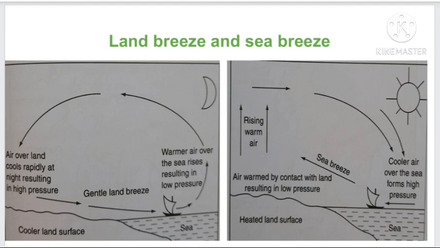So the climate experienced by coastal regions is a moderate climate, maritime climate. On the other hand, the climate experienced by the interiors of the continent is the continental type of climate, or the extremes of climate. Okay, so there will be a comparison between the climate of Delhi and Chennai. Delhi is located in the continental region, so it experiences extremes of climate and precipitation is less there.